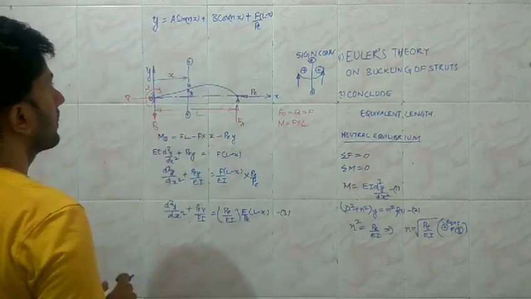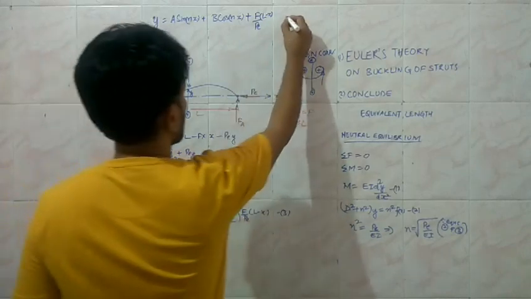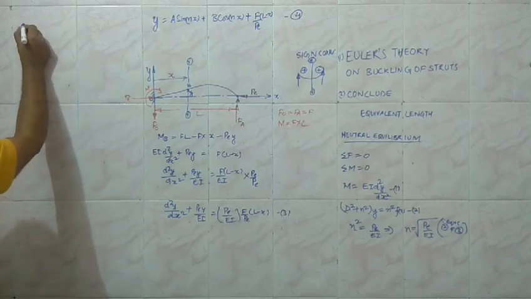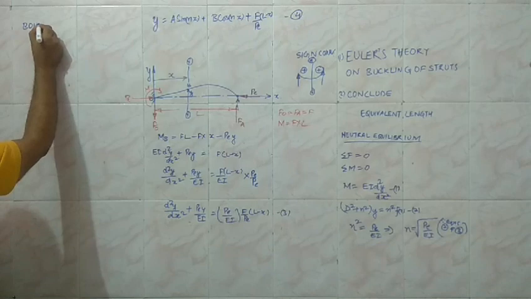So this is the equation we need to solve. In order to solve this equation, we need the boundary conditions. Say this is equation number 4. We need the boundary conditions. So the boundary conditions, obviously 3 boundary conditions are required basically.